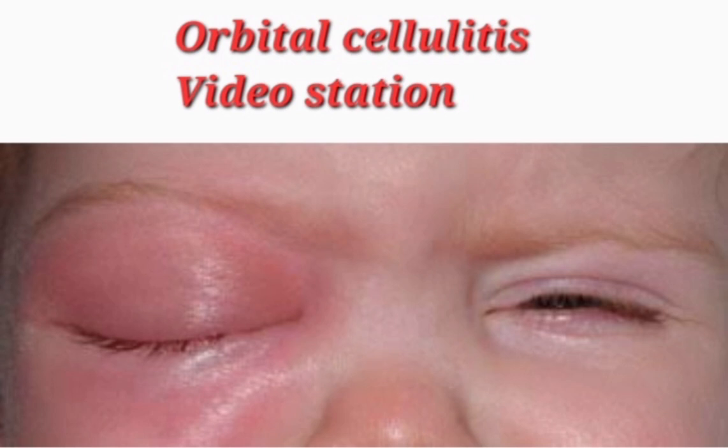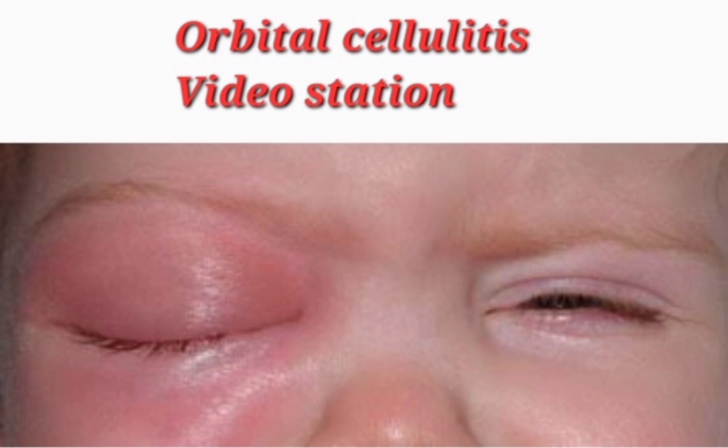So in the history of orbital cellulitis we ask about onset, course and duration, what increases and what decreases it, and any diurnal variations. Eye symptoms: is it red, painful eye movement, affection of red and green vision, excessive lacrimation, oozing pus, any bulging eye, light intolerance, is it affecting the upper lid, lower lid or both, any proptosis or chemosis. Then any swelling in any other part of the body, where it started, any association with fever, headache, signs of increased intracranial pressure, any drowsiness, seizure or abnormal movement.